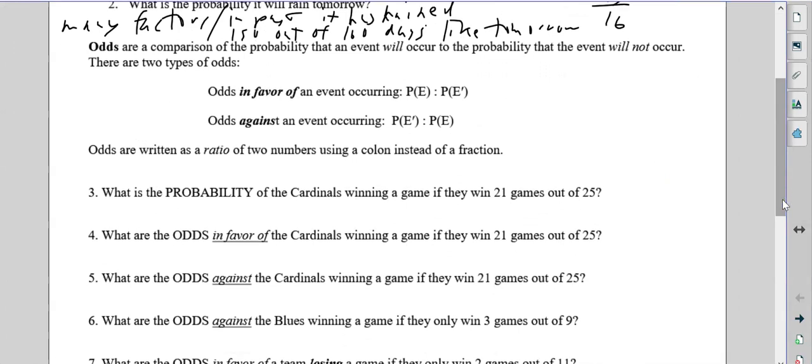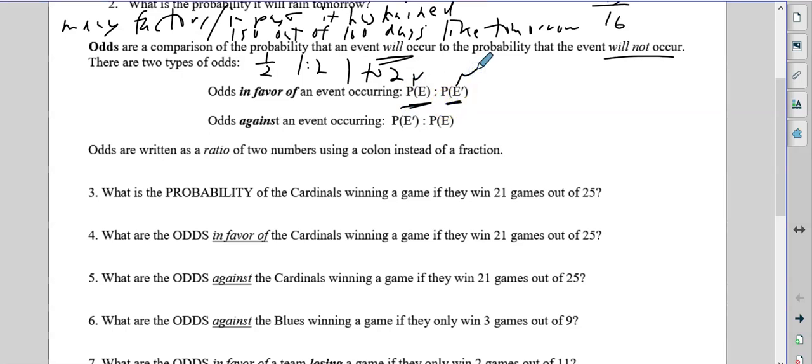Now, odds. Odds are a comparison of the probability that an event will occur to the probability that it will not occur. It's a relationship between the two. If you think about it, in the past we've done ratios and fractions like 1 out of 2. We said 1 to 2, and we said 1 to 2, like that. Those are all equivalent. That's the relationship of 1 to 2. This is the relationship of will to not. And this is the will, so this is the yes, and this is the no.